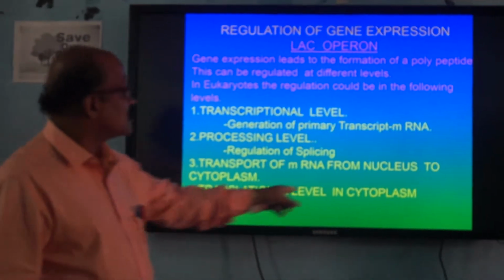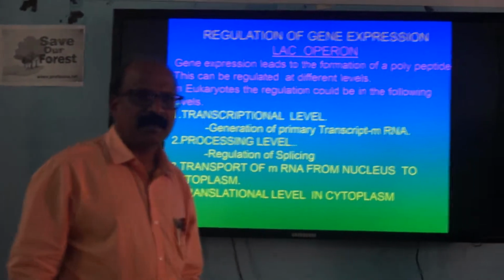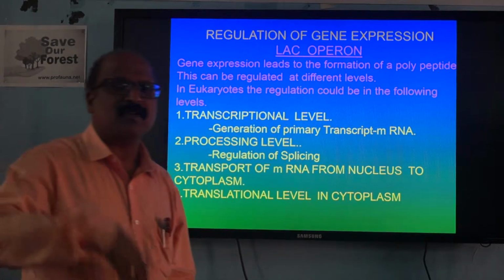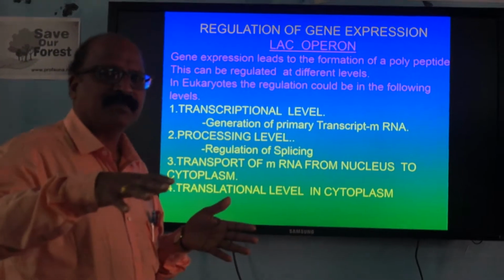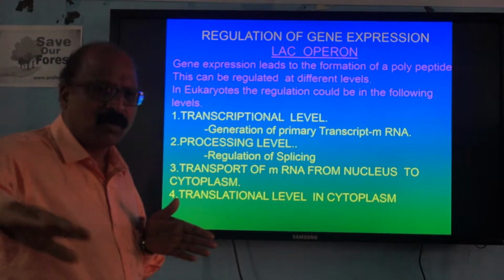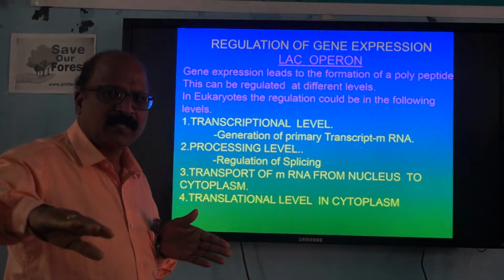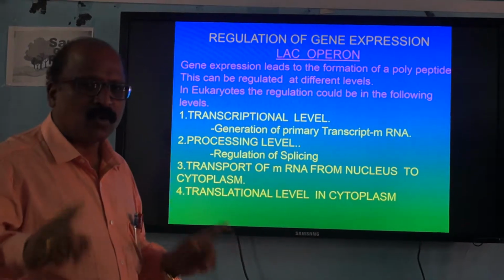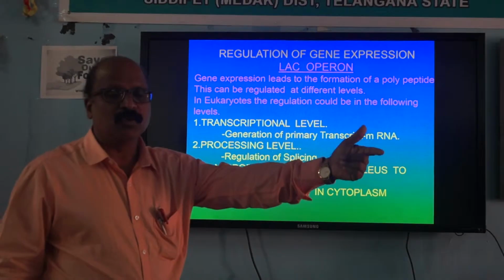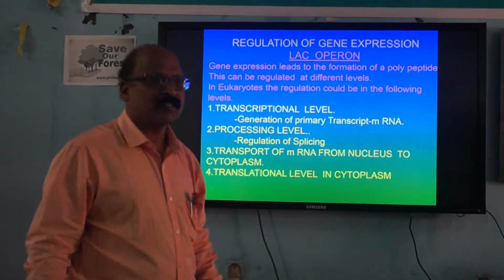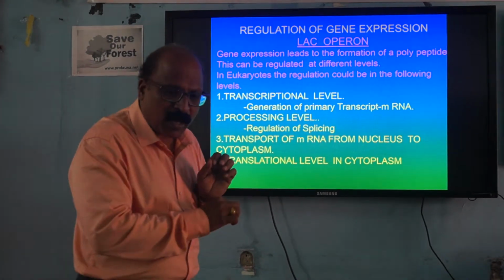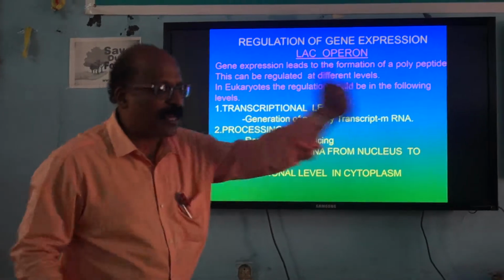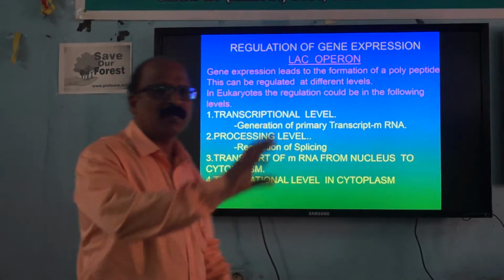Next one is the translational level in cytoplasm. After transcription, the next step is translation, where mRNA should be translated. mRNA has all the codons which are taken from the DNA. This coded language should be converted to amino acid language. That is a protein. Proteins are made up of amino acids. So polynucleotide language should be converted to amino acid language in a protein.